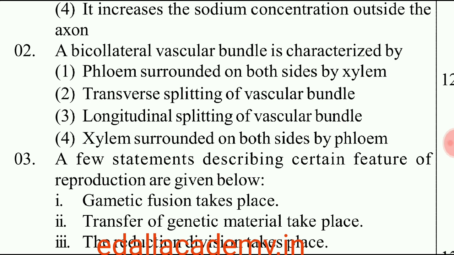Bicollateral vascular bundle is characterized by bicollateral vascular bundles seen in Cucurbitaceae family members. In Cucurbitaceae family members, a xylem surrounded on both sides by phloem. So the correct option is 4.